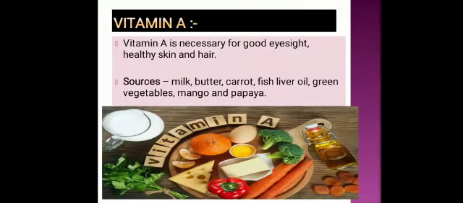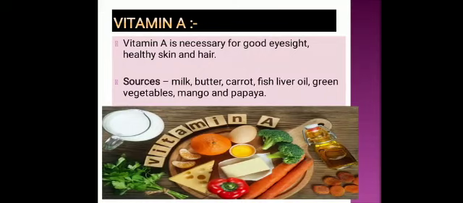First, vitamin A. Vitamin A protects the eyes, skin and hair. It is necessary for good eyesight and healthy skin and hair. The sources of vitamin A are milk, butter, carrot, fish, liver. Obviously, fish liver oil.